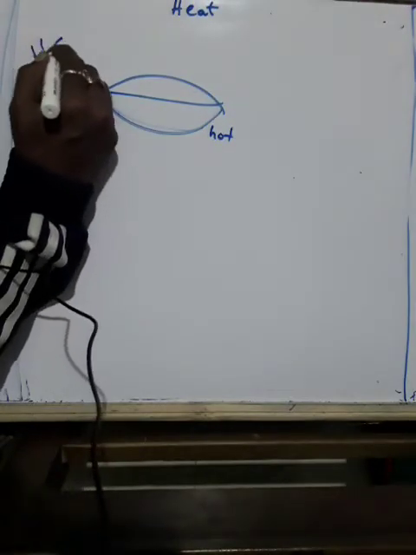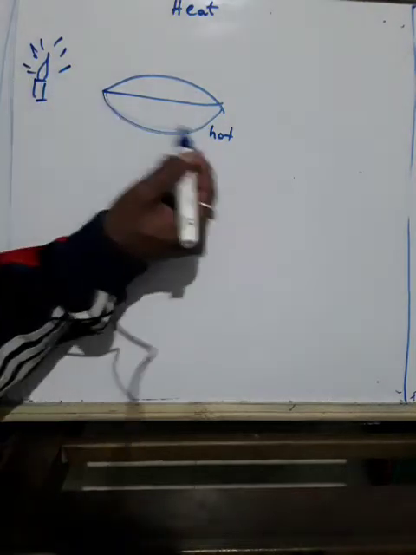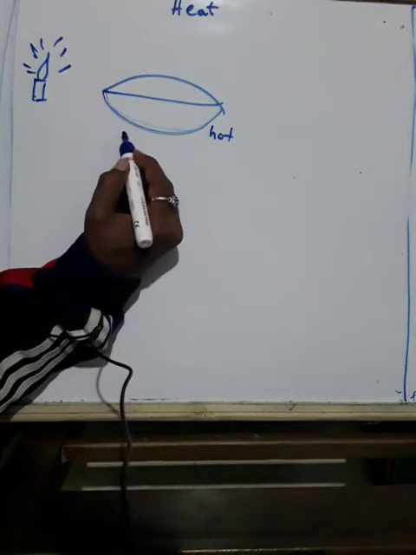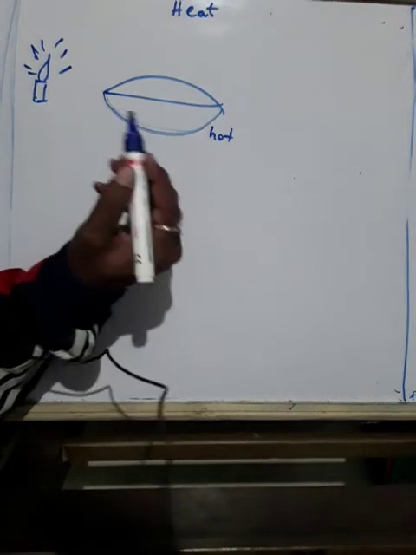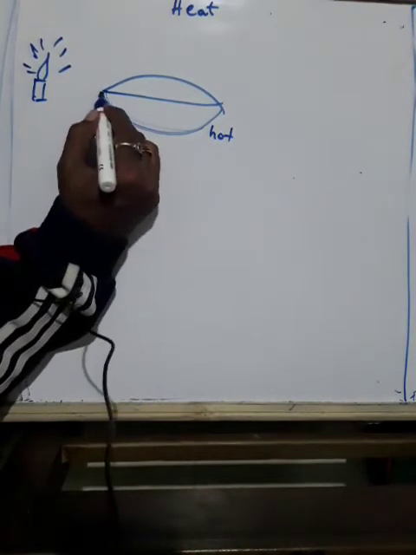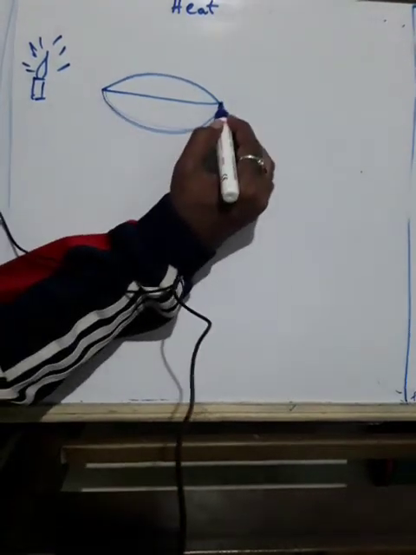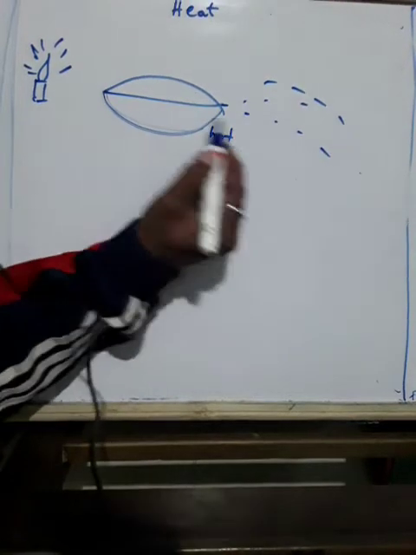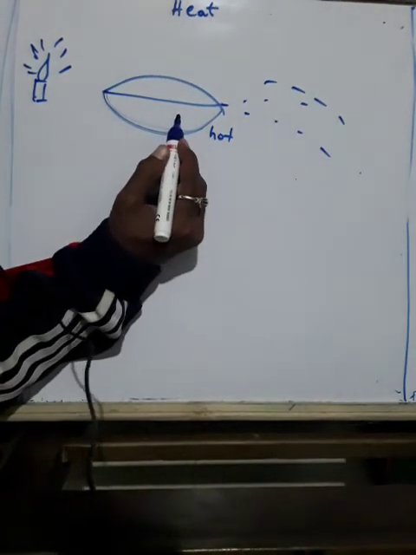After heating, you keep the pan here. It will cool down because it transfers heat to the surroundings everywhere by radiation.